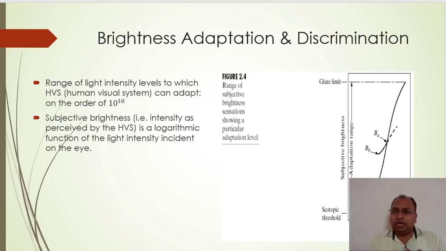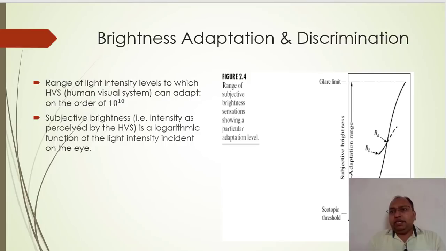And scotopic means a very black image, let us say a very black background. So our human eyes are going to respond to that many variations in the intensities, ranging from very black to the very brightest color. That is the range, and it is of the order of 10 raised to 10.